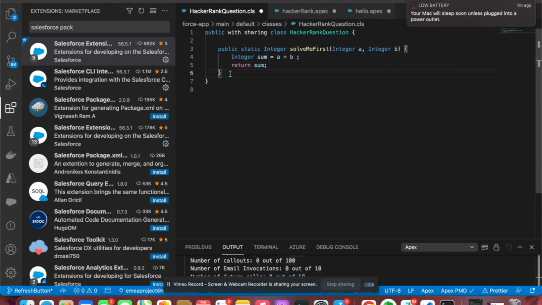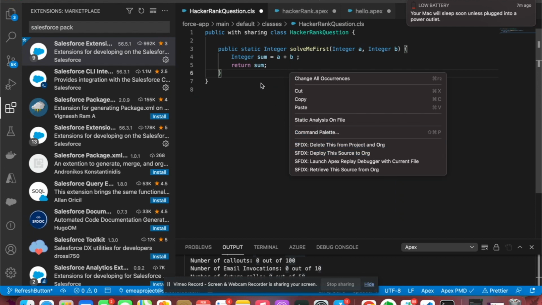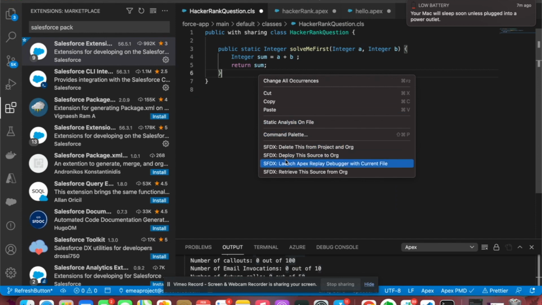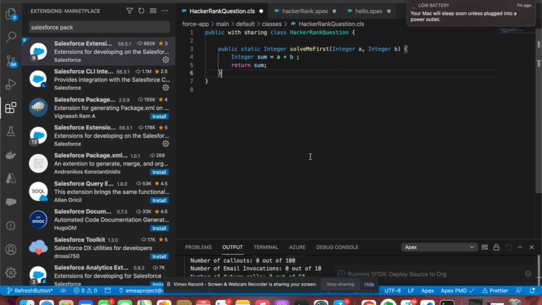So after having this value in sum, we can simply return sum. Guys, as a warm-up question, that's really all. We can test it, but later I will erase this part and show you a quicker and better way of doing this. But first of all, I right click and choose SFDX Deploy Source to Org. It's important.